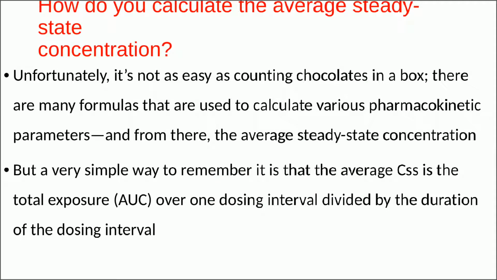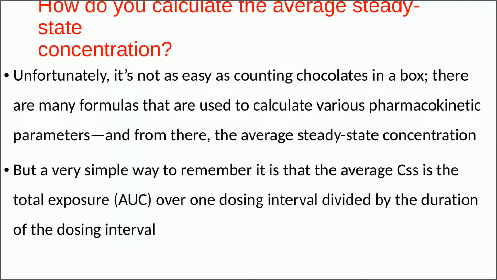Now, how do you calculate the average steady state concentration? This is a very important thing in pharmacokinetics: how can someone calculate the steady state concentration? Because this calculation, or the value of drug concentration needed to achieve steady state, will help you to design the dosage regimen. Unfortunately, it's not as easy as counting chocolates in a box. So a metaphor has been used that the steady state drug plasma level is not easy to count.